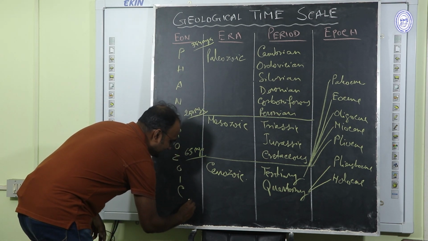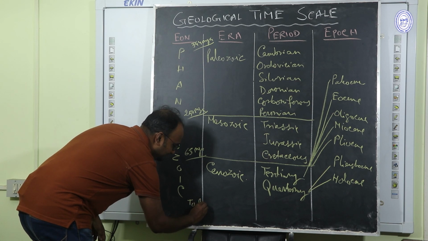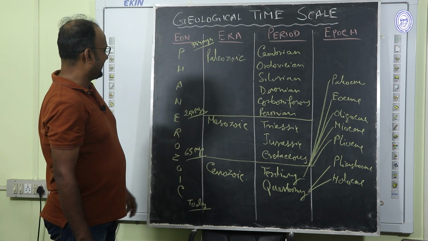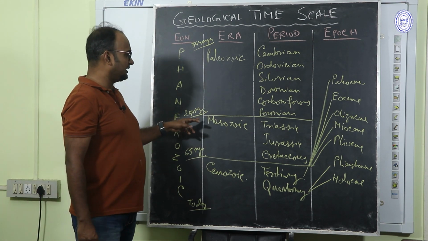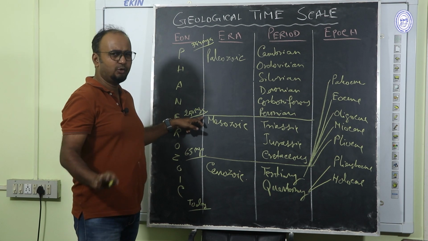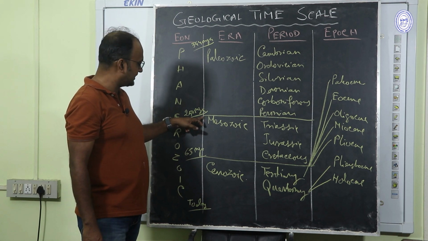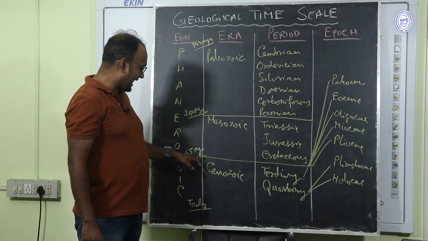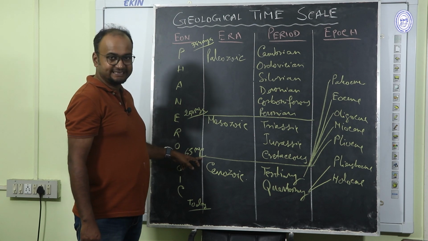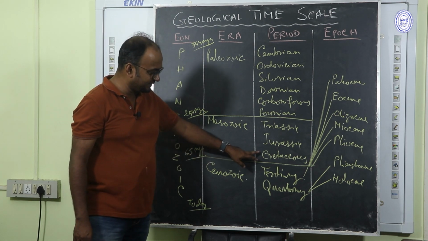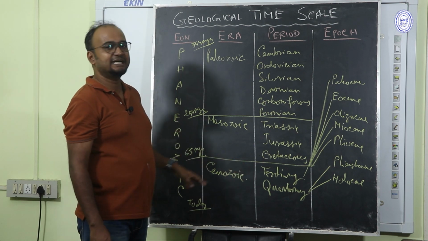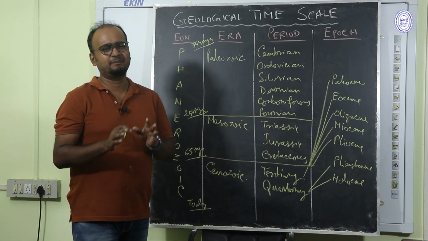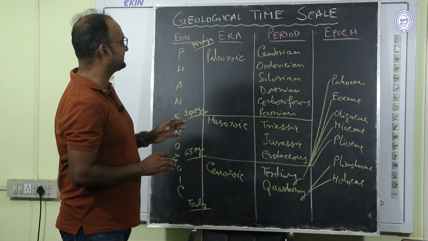And this is the recent, that is today, that is Holocene epoch. And Permian extinction occurred during this time around 250 million years ago. Permian extinction. This is the largest extinction of all. And around 65 million years ago, KT extinction occurred in between Cretaceous and Tertiary, which is the second largest mass extinction. So by this way, you can remember very easily the geological time scale.